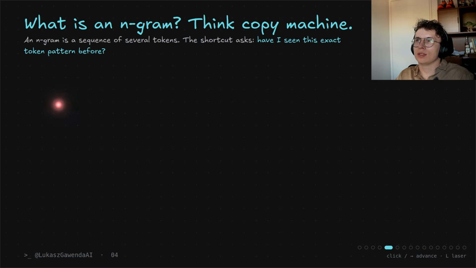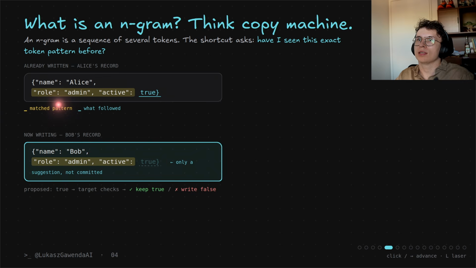Now let's look at what is ngram. Ngram is simply a copy machine. We look at a sequence of several tokens and ask, have we seen this exact pattern before? Here we have name Alice, role admin, active true. We see this pattern, the yellow mark, and then we guess that our next guess could be true. And now if we recognize the same pattern in a completely new part of the code, then we suggest that it's true.